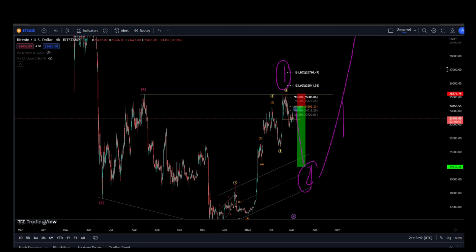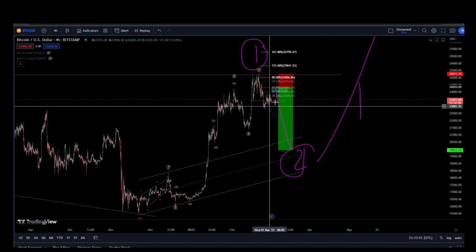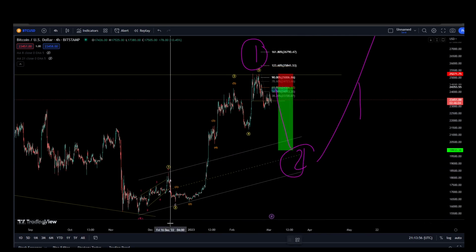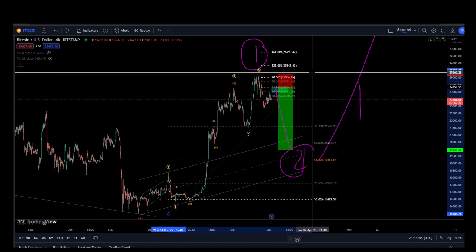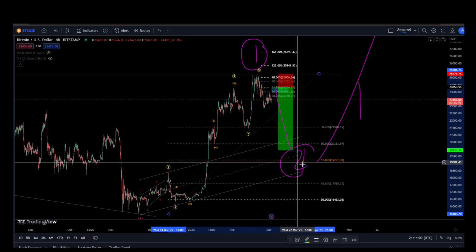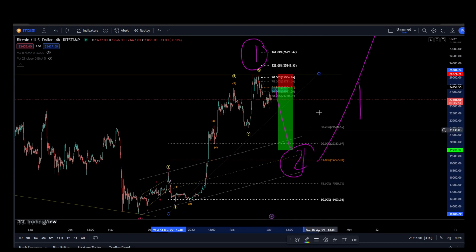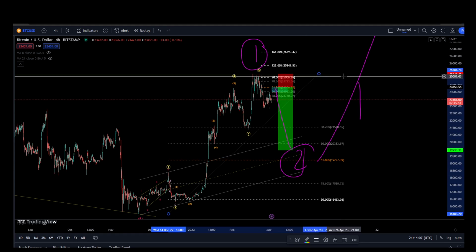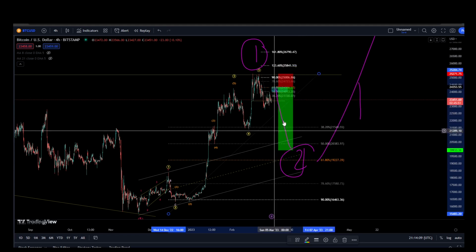So at the end of the day, my bias is still bearish. If we do get that nice sell, we continue pushing down. However, when we do get to around 50 to 61.8% of this entire wave, we want to be a bit more careful to see what happens if we do get price action in and around here. If we start to push to the upside impulsively, then we want to look for the buy side instead of the sell side.